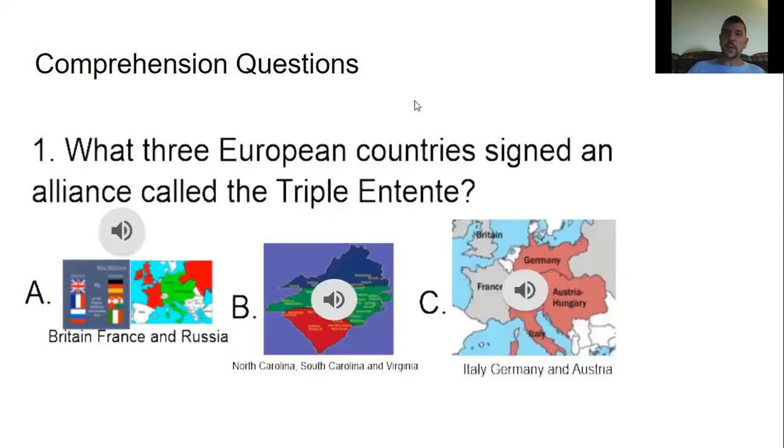All right. So our comprehension question: what three European countries signed an alliance called the Triple Entente? Was it A, Britain, France, and Russia, B, North Carolina, South Carolina, and Virginia, or C, Italy, Germany, and Austria? It was A, Britain, France, and Russia. And when Germany found out about it, they were not happy. They were not happy about it because they were being surrounded on all sides. And they said, hey, this is a powerful alliance. Britain, France, and Russia is the A. Ding, ding, ding. We have a winner.